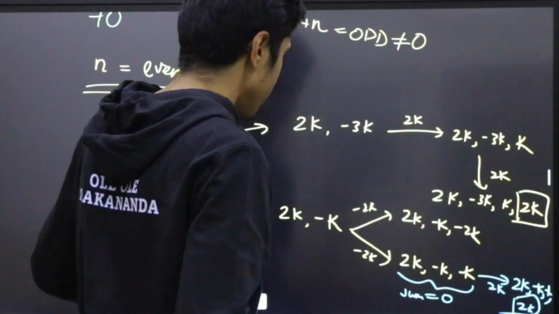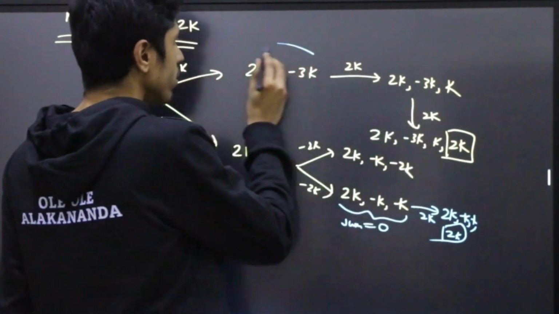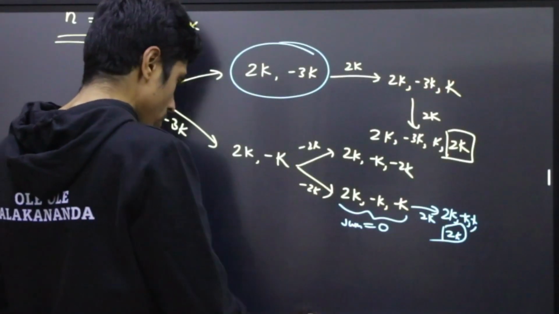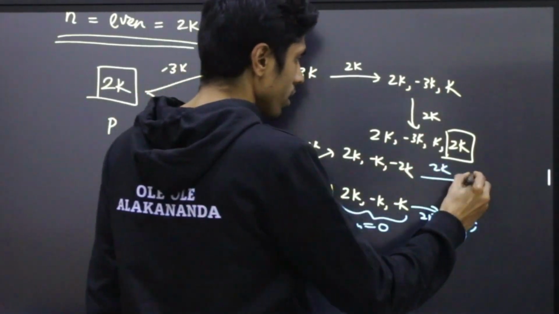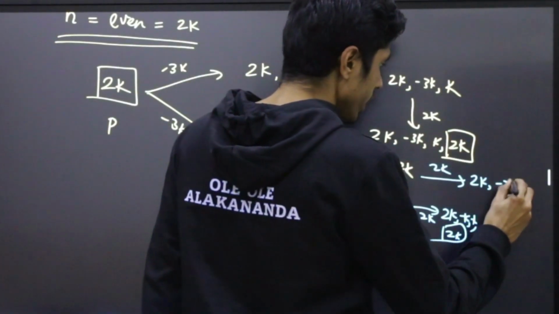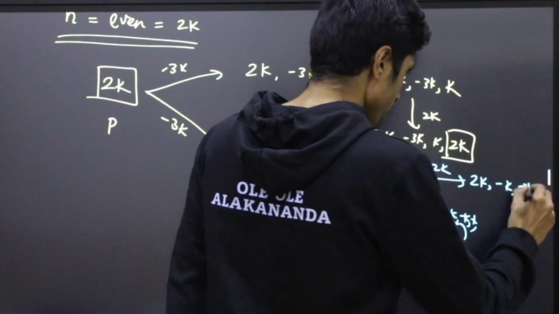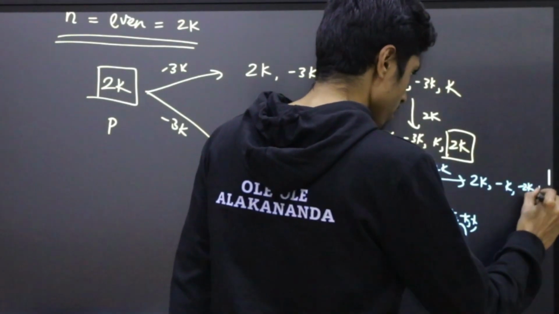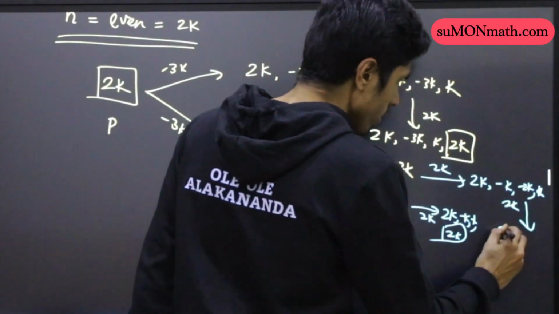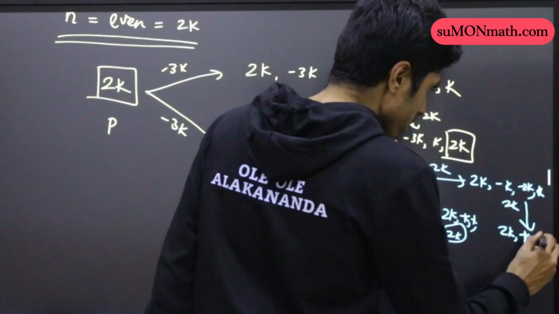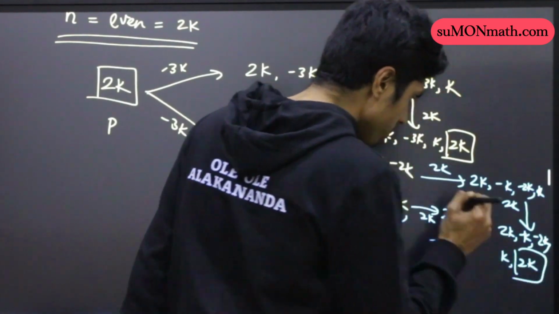And over here, the sum of numbers equals minus k, which was equivalent to this case. So once again, claiming a 2k, Becky will be forced to write plus k, minus 2k, and then plus k. Now the total sum becomes 0. So claiming a 2k, Peter will gain a win because the sum now becomes 0.